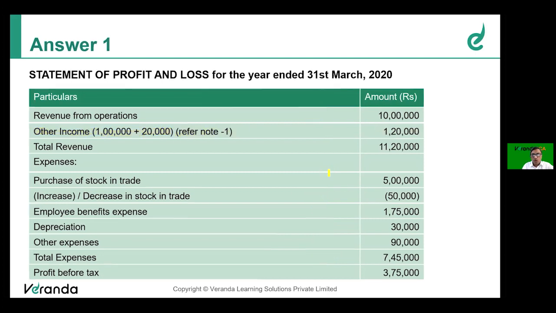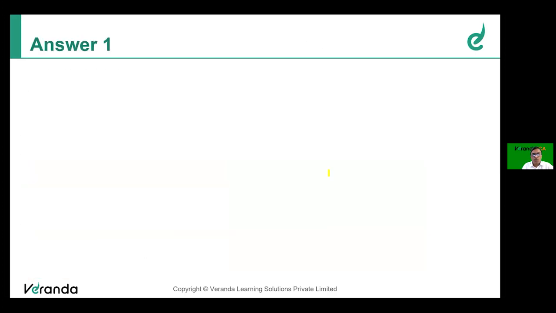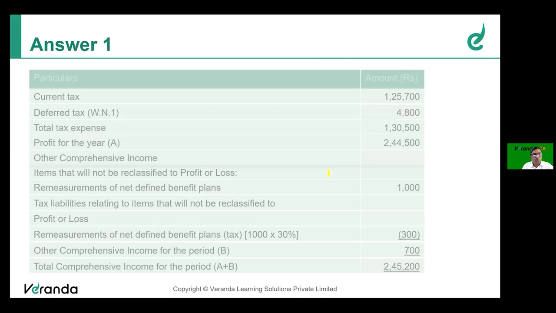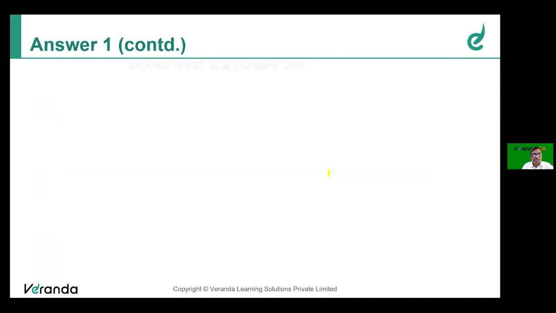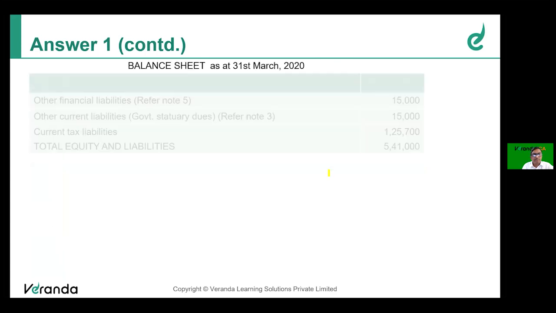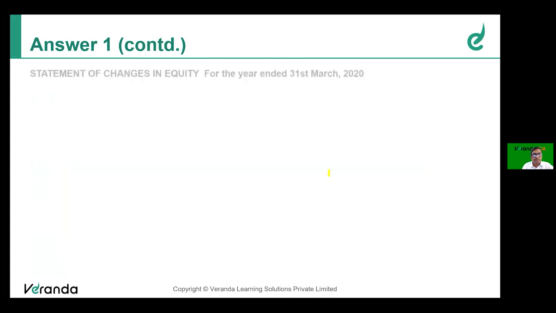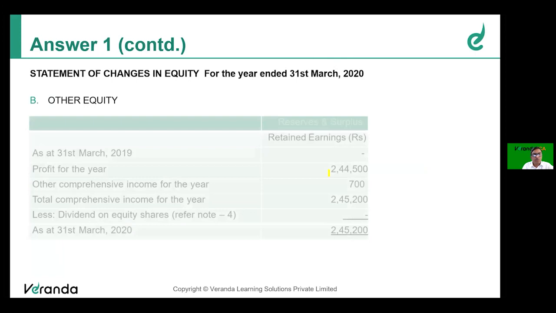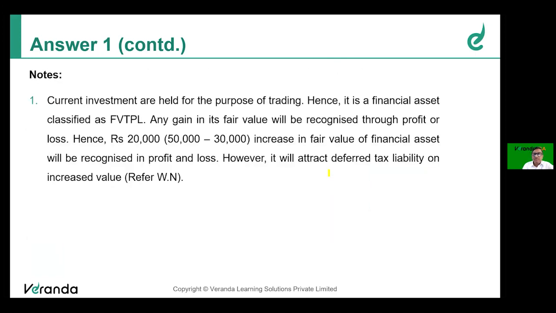Or if you really want to see note number 1, I can show you for what reason it is different. Note number 1. See, current investments are held for the purpose of trading. It is a financial asset classified as FVTPL, fair value through P&L.